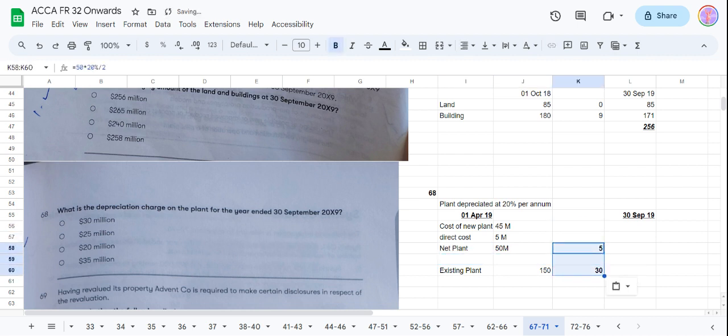So our depreciation will be how much? Because they are asking just the depreciation. The depreciation will be 5 on the new plant for 6 months and 30 for the full year at the rate of 20%. So 35 will be our answer. So fourth one will be the answer.